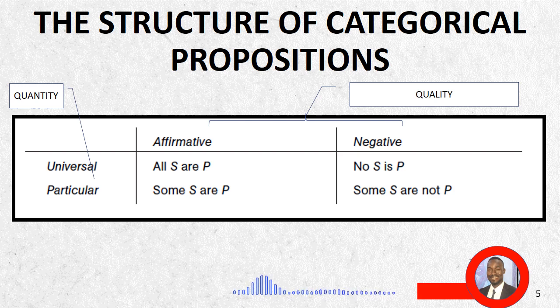In a nutshell, the structure of a categorical proposition tells us that we have what we call universal and particular in terms of quantity, and we have affirmative and negative in terms of quality. So every quantity, which is universal or particular, universal has the tendency of being affirmative, as we earlier said, and particulars also have the tendency of being affirmative or negative. And these four forms are the forms which any proposition we come across in formal logic takes.